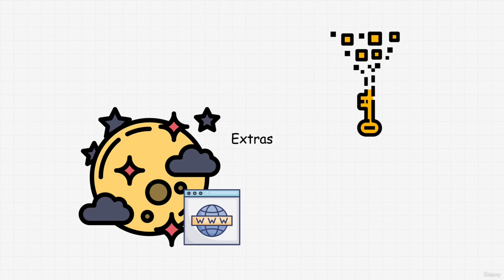Then we have extras. Finally, we will touch on some additional topics that are relevant to open source intelligence, but not always covered in traditional courses. We will start with deep or dark web, discussing how it can be a source of intelligence and the risks associated with navigating this hidden part of the internet. Then we will mention cryptocurrencies as another area of interest. We'll explore how to investigate cryptocurrencies, transactions, and track digital currencies using various tools and techniques.